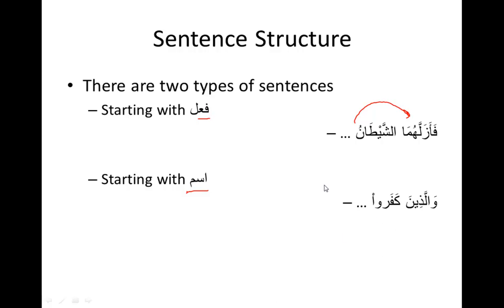Okay. وَالَّذِينَ كَفَرُوا is ismiya. الَّذِينَ is the ism. And so if it starts with the ism, then, I mean, there's a harf here, but again, you ignore all the beginning harf. الَّذِينَ كَفَرُوا. Again, there's also a harf here, right? But again, you go to the next word. Ismiya alladhina kafaru. This is the type of sentence that we're going to talk about today. The fi'liya one we'll talk about once we cover the verbs, because we haven't even covered verbs yet.